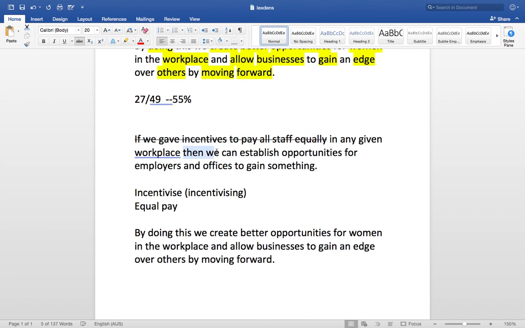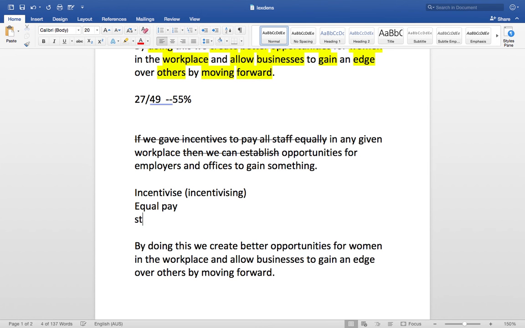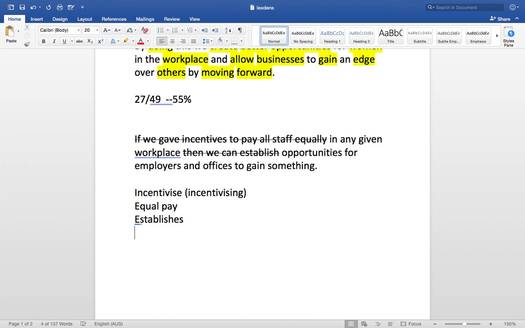Let's see. Then we can establish, we could just say establishes. And to gain something. To gain something maybe is to give something or to benefit something. So I might change that into something beneficial, okay? Because I might call it beneficial opportunities because it's describing something related to opportunities here. So I'm just playing with the language a bit.